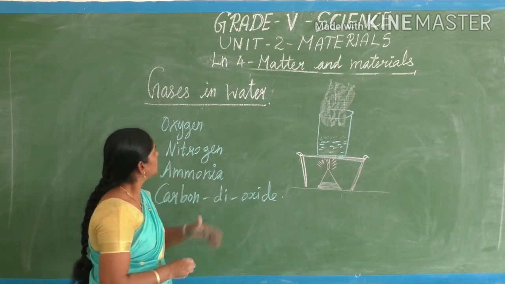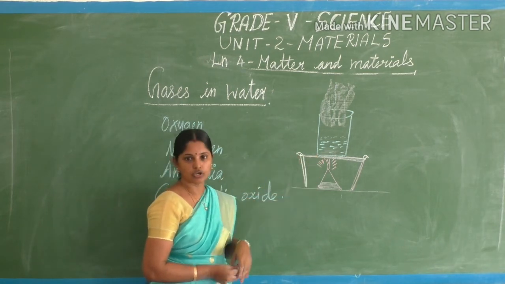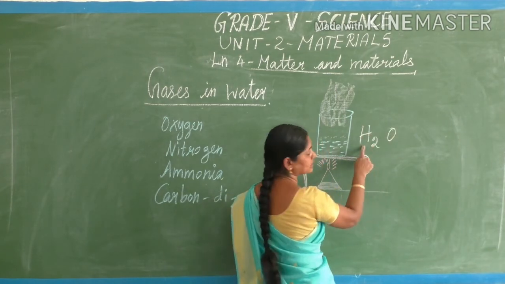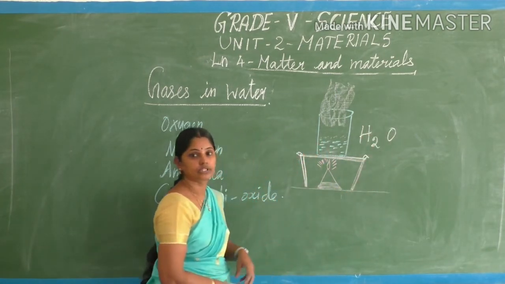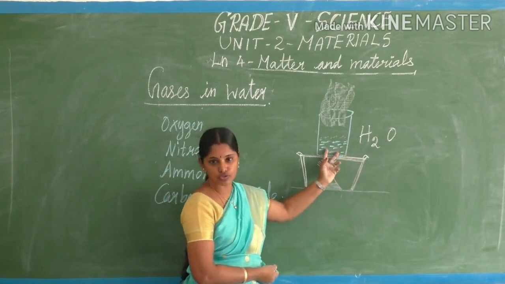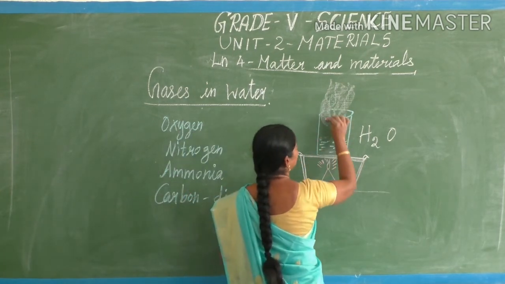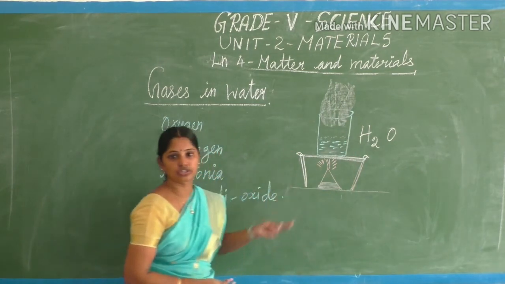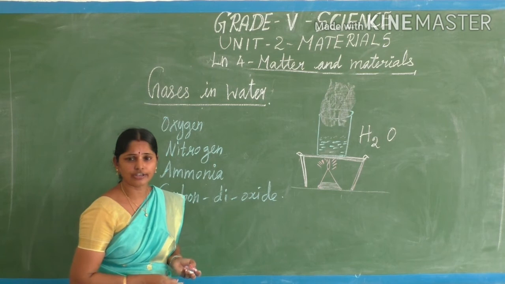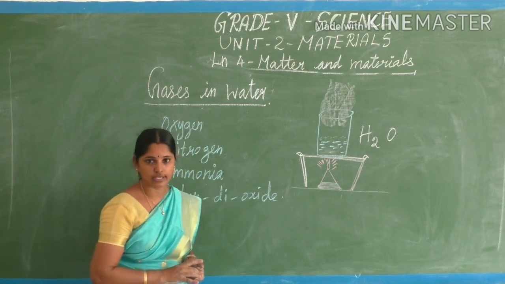Oxygen is also there in water. What is the formula? H2O, hydrogen and oxygen. The hydrogen and oxygen gases combined together produce water. When we heat this water, the hydrogen and oxygen gas is released. Aquatic animals, fish, and aquatic plants are also there, isn't it?